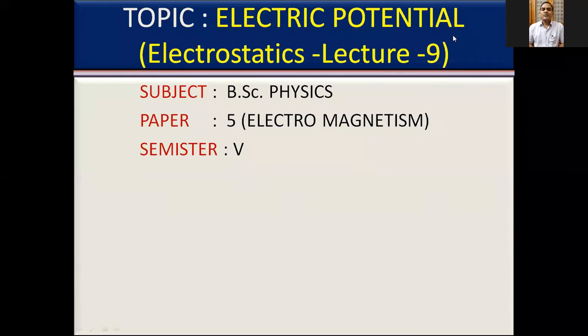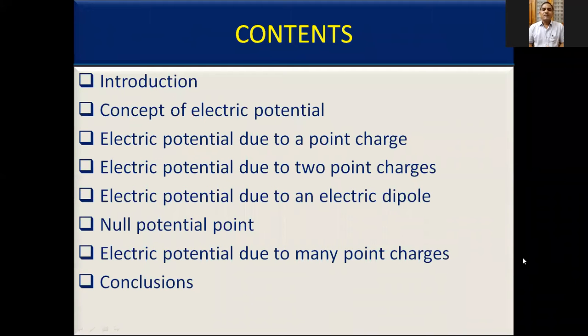Today, I am going to talk about the topic electric potential. This is BSc Physics 5th semester syllabus Electromagnetism Unit 1. The plan of my talk is as follows. Introduction, concept of electric potential due to a point charge. Then after we will discuss electric potential due to 2-point charges. After that, electric potential due to an electric dipole, null potential point. Lastly, we will see the discussion of electric potential due to many point charges.